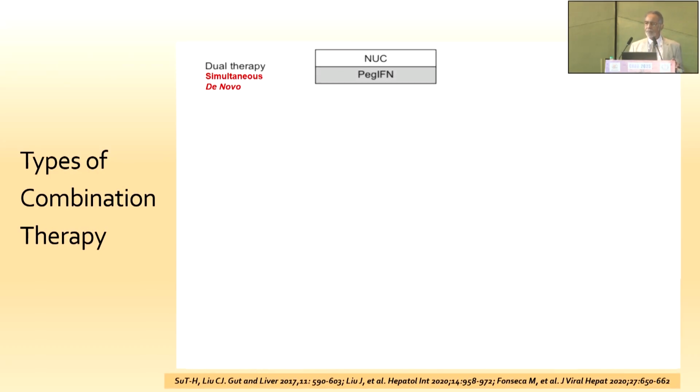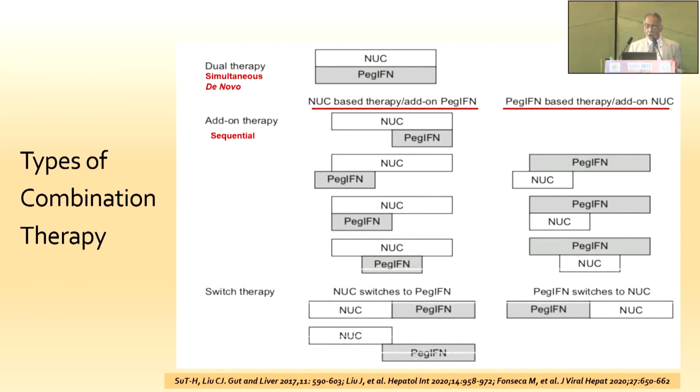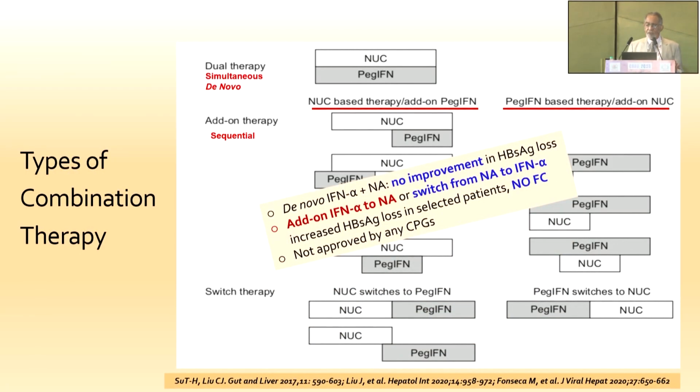The combination therapies that have been tried include simultaneous use of nukes and PEG interferon, add-on therapy or sequential therapy of various combinations of nukes and PEG as shown, or it can be switch therapy from nuke to PEG or PEG to nuke. However, the results with this are still not very encouraging. De novo therapies have not really shown any improvement in surface antigen loss, whereas add-on therapies or switch therapies in selected patients have shown reduction in surface antigen, but functional cure has not been reported with these combinations, and currently they are not approved by any guidelines.